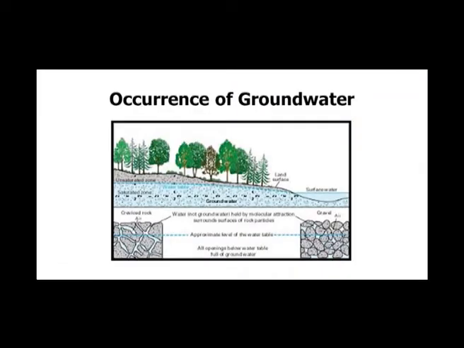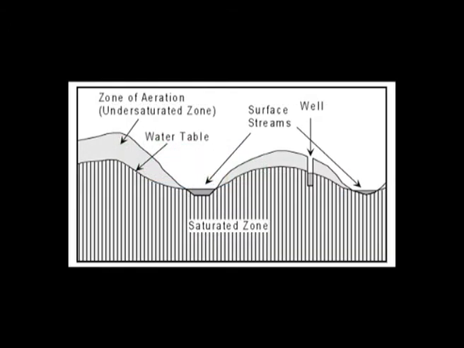In this figure you can see that groundwater occurs when water recharges into the surface through cracks. Here you can see the pore spaces are filled with water, that is the zone of saturation. Above the zone of saturation is the water table, and above the water table is the zone of aeration. So, in this picture you can clearly see the zone of aeration, zone of saturation, and water table. The water table is the boundary that separates the zone of aeration and the zone of saturation.